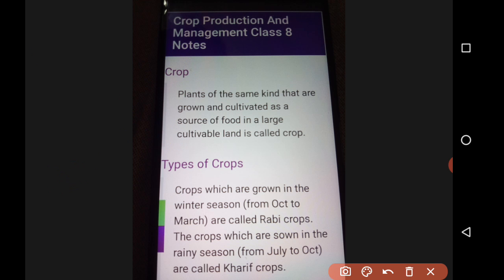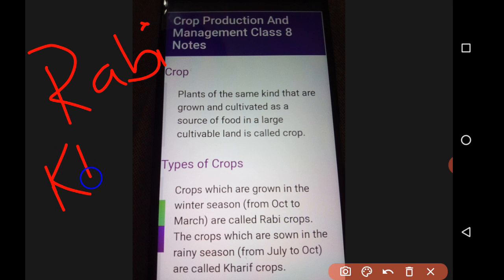Next we have types of crops. Crops are divided into two on the basis of season. First one is rabi crops and second one is kharif crops. I have written the spellings also, you can just go through. Now we have to discuss what rabi and kharif crops are.